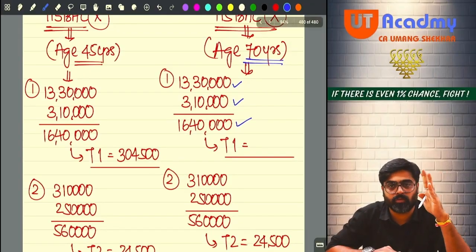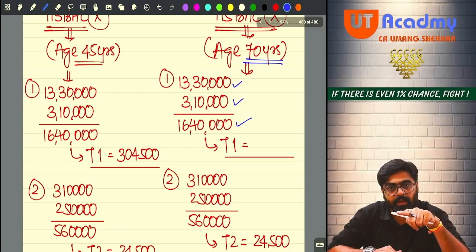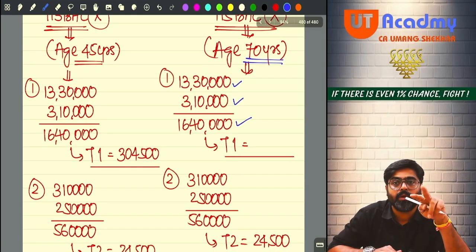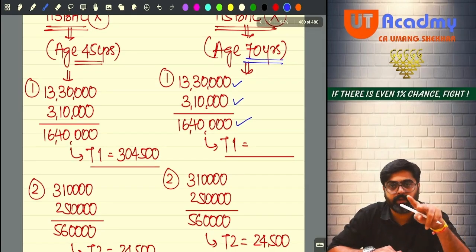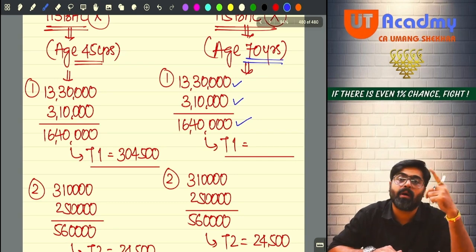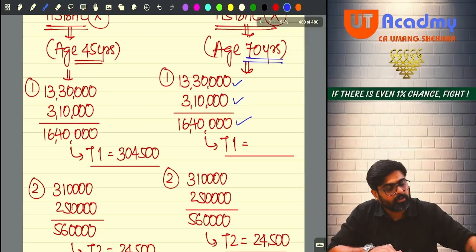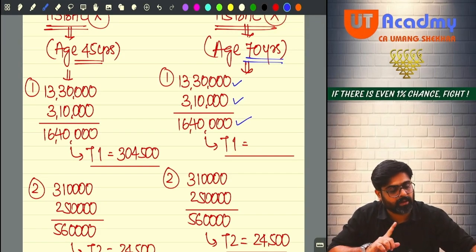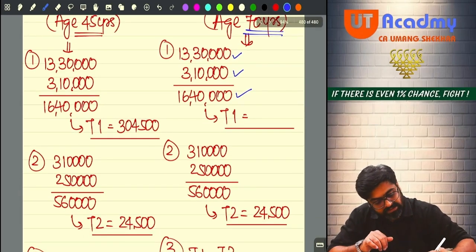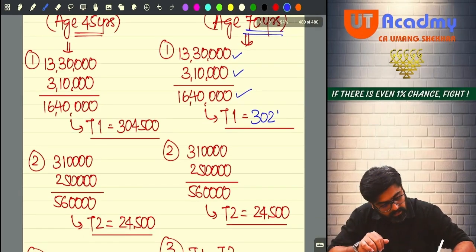So up to first 3 lakhs no tax. 3 lakhs to 5 lakhs, on 2 lakhs he will pay 5%, 10,000. Then on 5 lakh to 10 lakh, 20%, he will pay 1 lakh. And then above 10 lakh it is 6 lakh 40, on which he will pay 30%. So 6 lakh 40 into 30% will be 1 lakh 92 plus 1 lakh. But don't add 12,500 now, you are supposed to add 10,000. So it will be 3 lakh 2,000 only. So this tax will change. This will come 3 lakh 2,000.